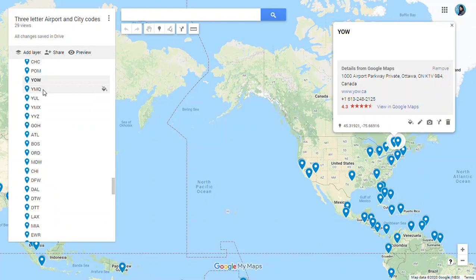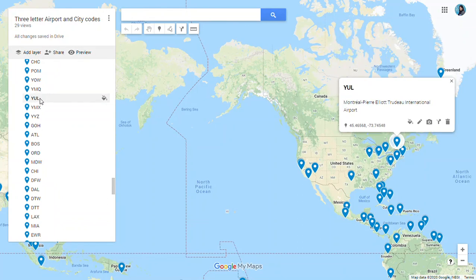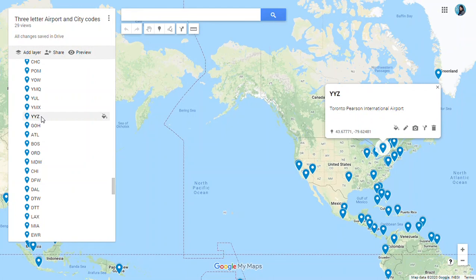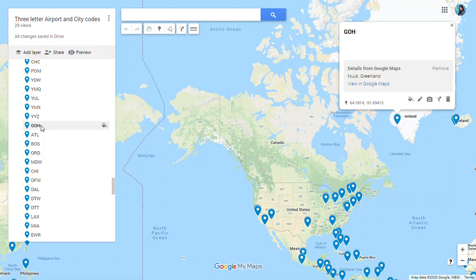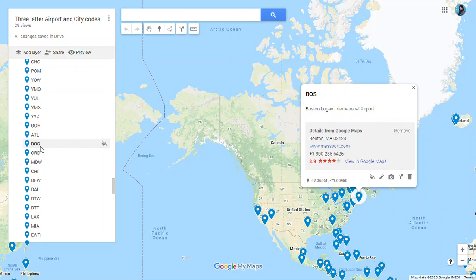YOW for Ottawa, YMQ for Montreal, YUL for Montreal Pierre, YMX for Montreal Mirabel, YYZ for Toronto Pearson International Airport, GOH for Nuuk in Greenland. We have Nuuk, GOH. Then we have Atlanta, Hartsfield Jackson Atlanta, the busiest airport in USA. Atlanta we have ATL. Then we have Boston.